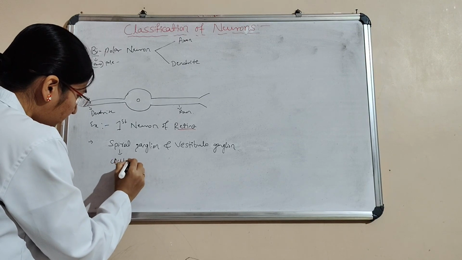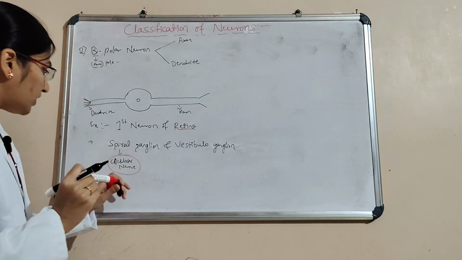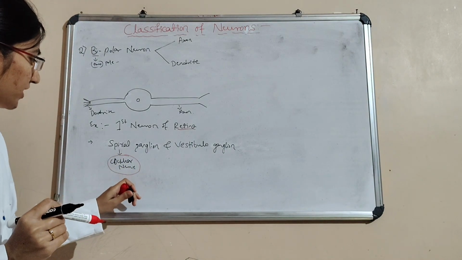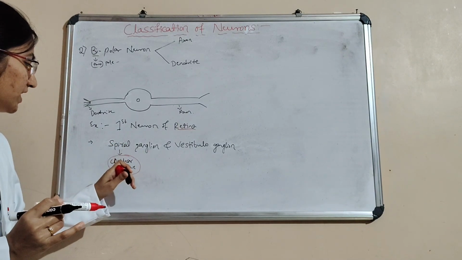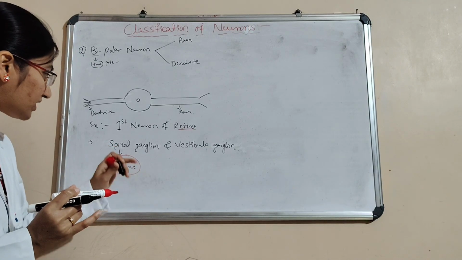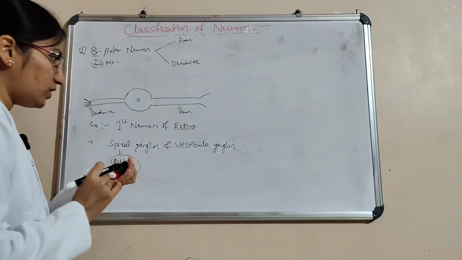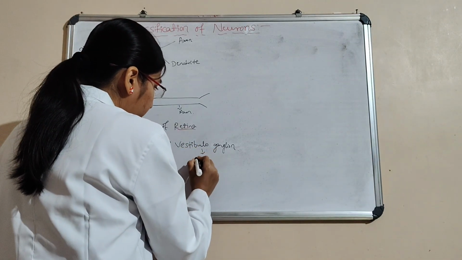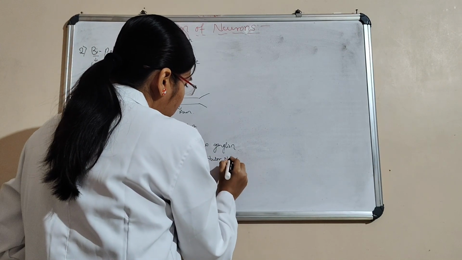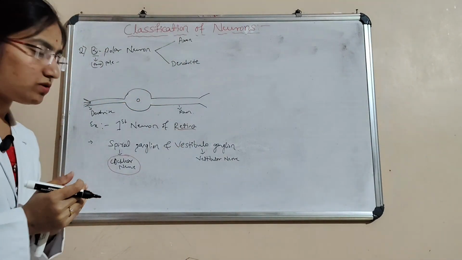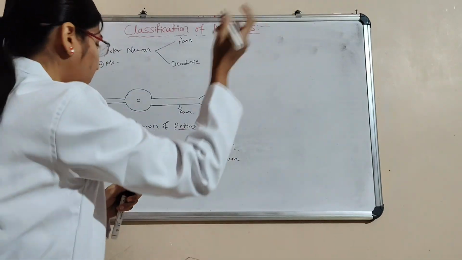Here the cluster of neuron cell bodies present in the cochlear nerve is called the spiral ganglion. And then here is the vestibular ganglion, which belongs to the vestibular nerve.